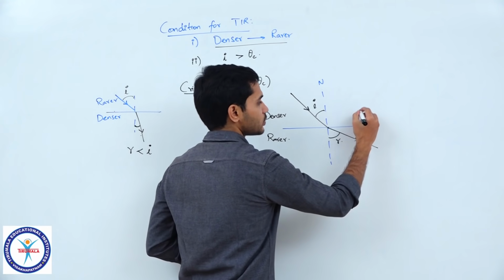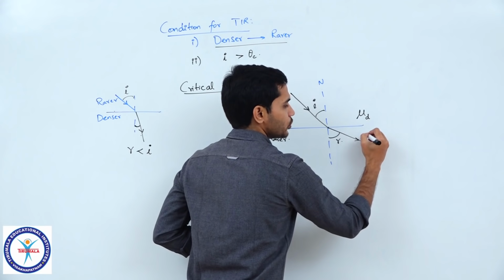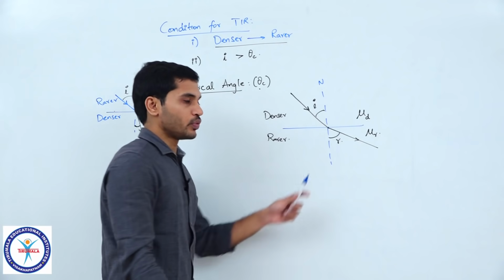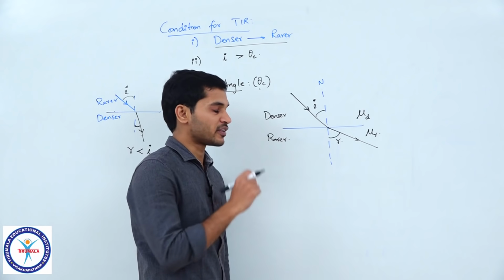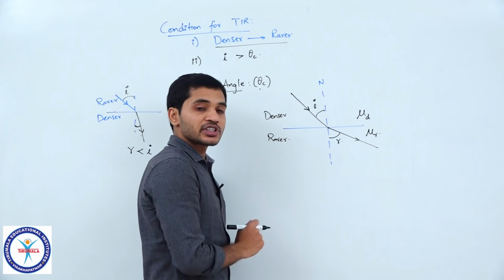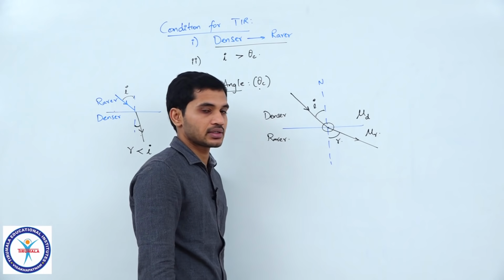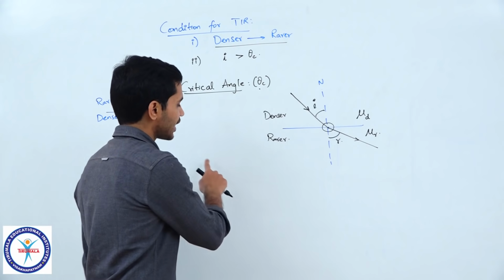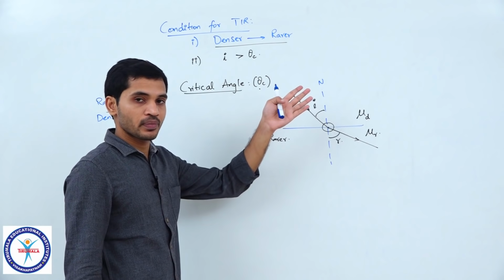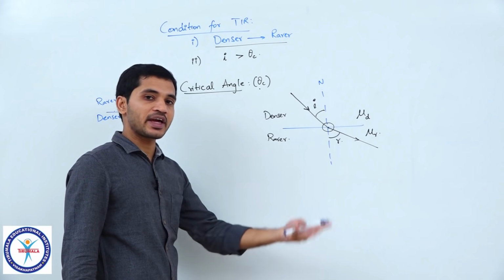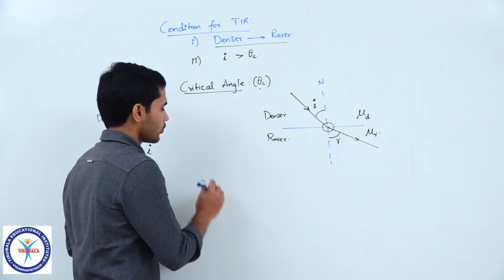Let us consider that this medium has a refractive index of mu d, mu r, that is, mu of denser, mu of rarer. Now, observe carefully. The diagram which I have drawn here shows that refraction is occurring, correct? Instead of writing the condition for TIR, I will first write the condition for refraction to take place, and then we will decide based on that. Clear?